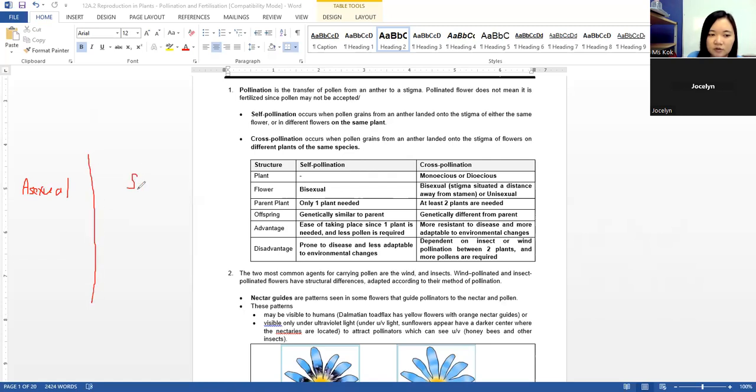Then we have sexual. Sexual has two types: self-pollination and cross-pollination.